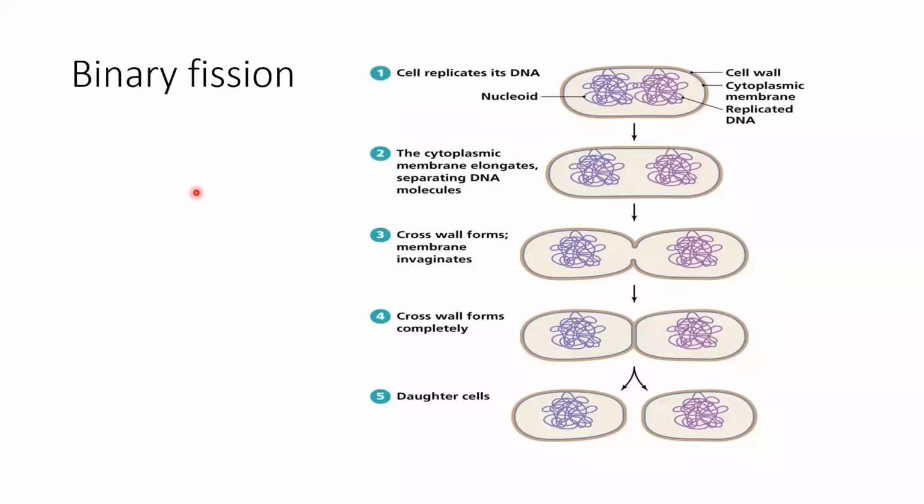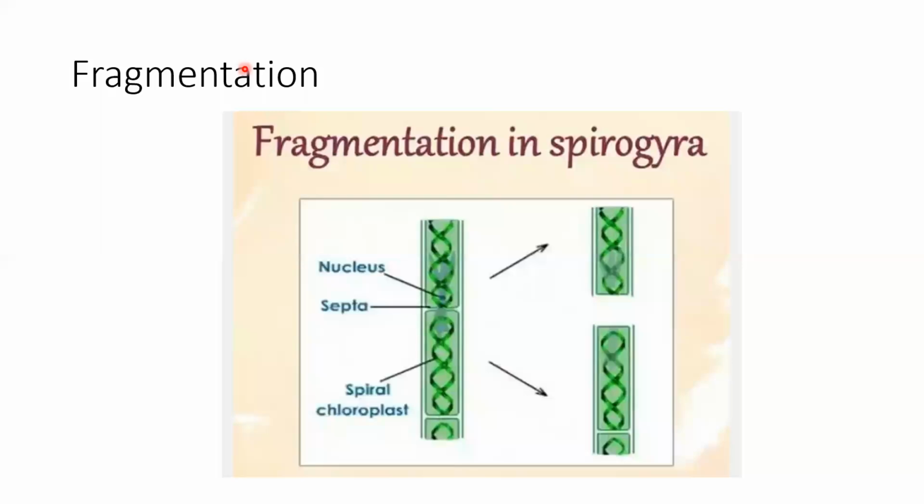Okay, then the next is fragmentation. Fragmentation's literal meaning is to break down into small fragments. A very good example of fragmentation is Spirogyra.